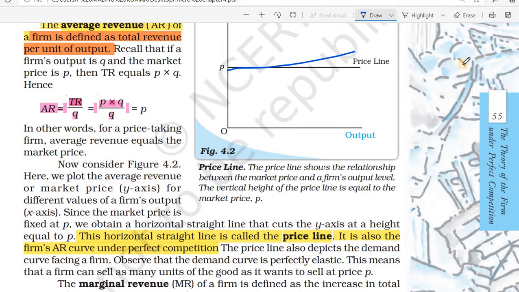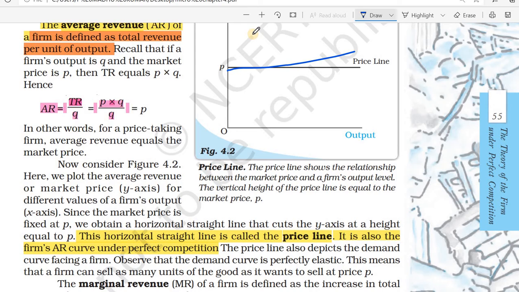It is a vertical, means it is a straight line. What is the reason? Because we know that we got the same value in all the production, means when the quantity is 10, that time also average revenue is 10. When quantity is 5, that time also average revenue is 10.